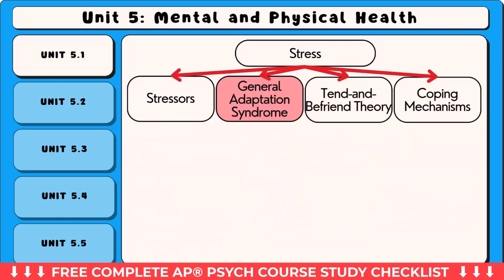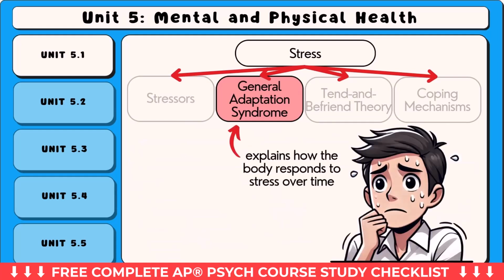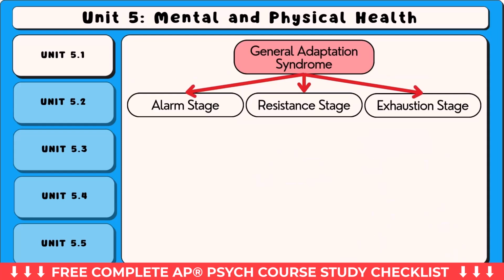Now let's look at general adaptation syndrome. This is a model that explains how the body responds to stress over time. It describes a 3-stage process that people go through when facing a prolonged stressor. The 3 stages we will look at are the alarm stage, the resistance stage, and the exhaustion stage.